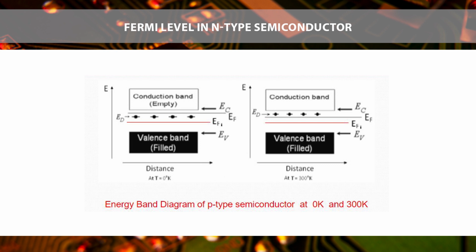This is the effect of temperature on the Fermi function. The above diagram represents the variation of Fe as a function of temperature. All the curves pass through the crossover point C, which corresponds to Fe equal to 1/2.